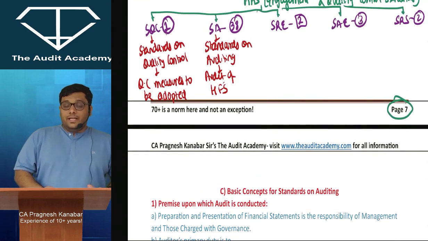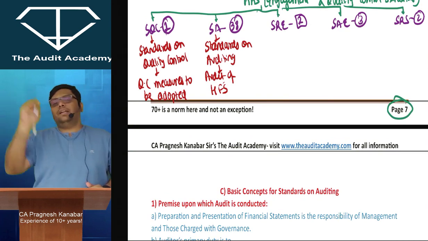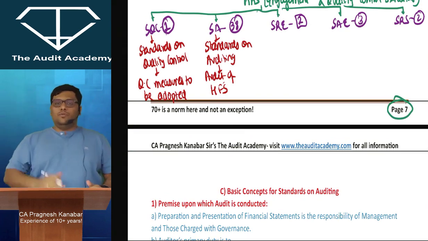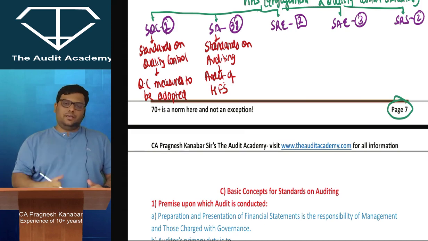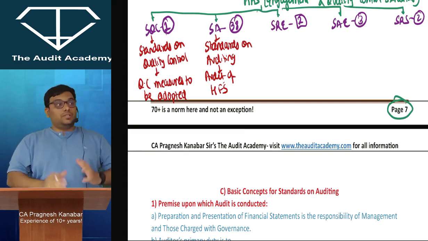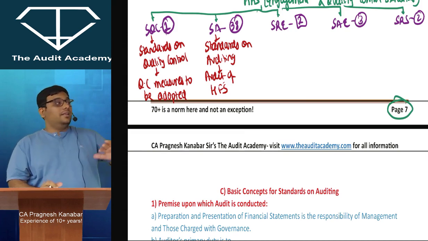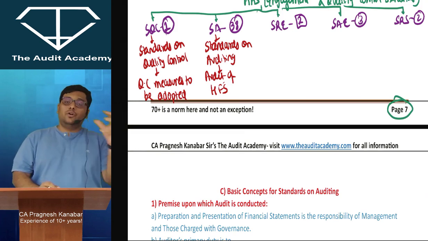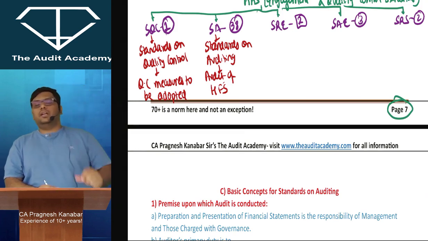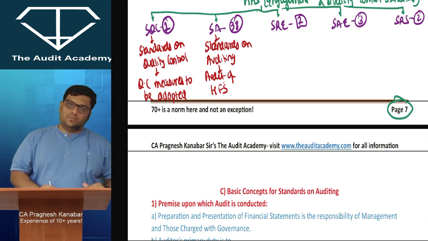Alright. So in exams, if you get a question on audit of prospective financial statements, that means, when company wants to raise investments, alright. So they will obviously project their financial position that in the next 5 years we are going to earn this, we are going to earn that. That is called as projected financial information or prospective financial information.